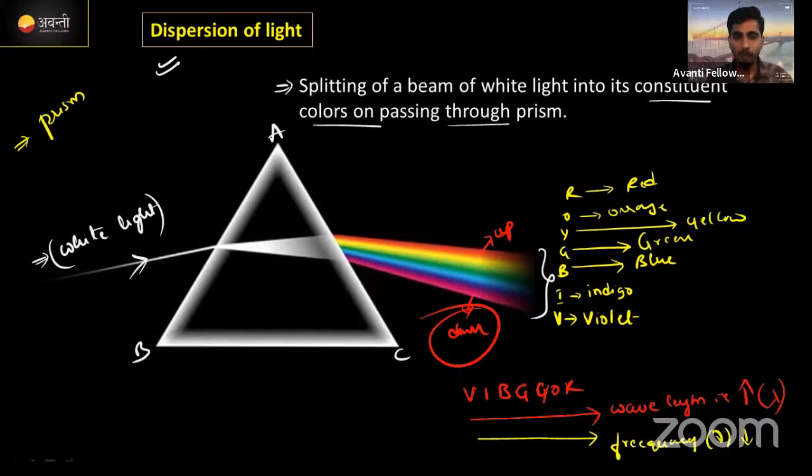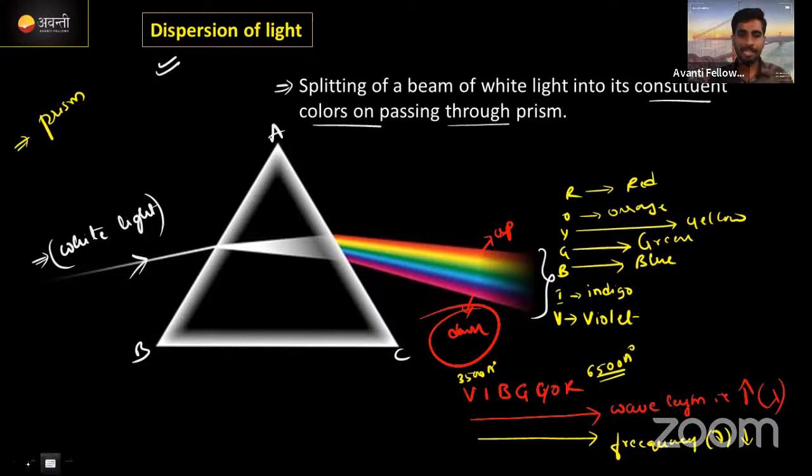The wavelength of violet is around 3500 angstrom. The wavelength of red is around 6500 angstrom, right? In this way the wavelength is increasing here. Correct? What is the relation between wavelength and refraction?